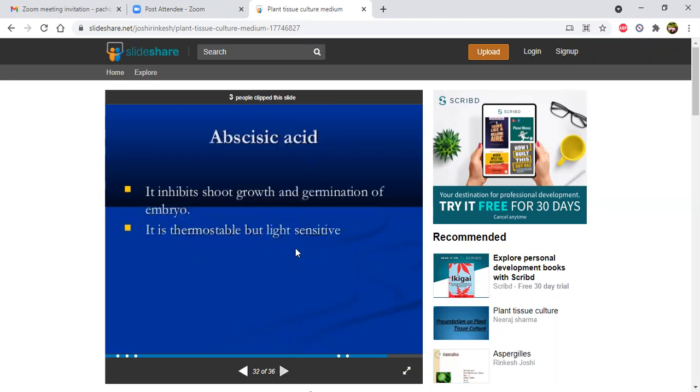Then abscisic acid. It inhibits shoot growth and germination of embryo. It is thermostable but light sensitive. So when you use abscisic acid in the medium, you have to concentrate on the light source. As it is light sensitive, you need to give a dark environment.